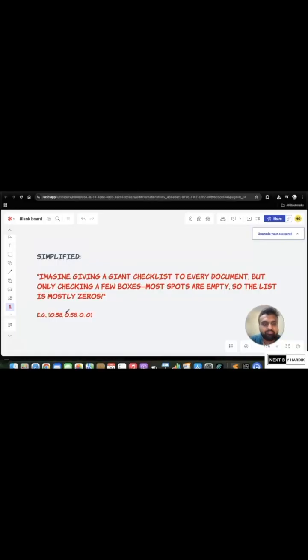Not confusing you, but imagine giving a giant checklist to every document, but only checking a few boxes, right? Most spots are empty, so the list is mostly zeros. That is exactly what a sparse vector actually is.